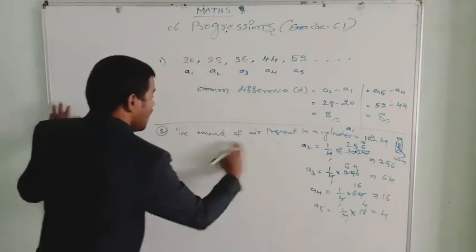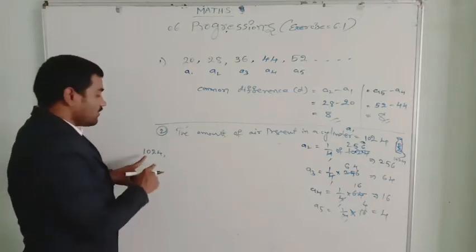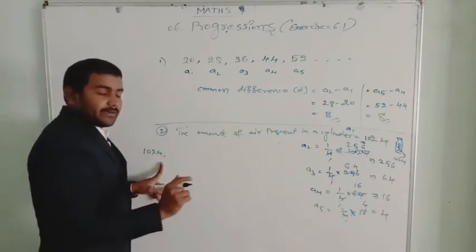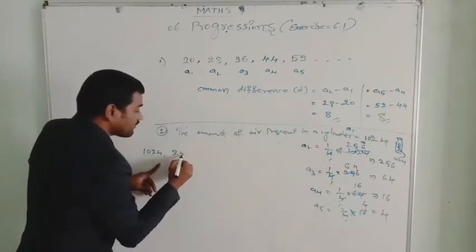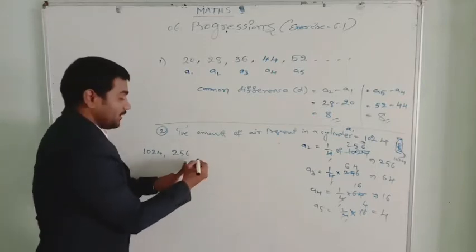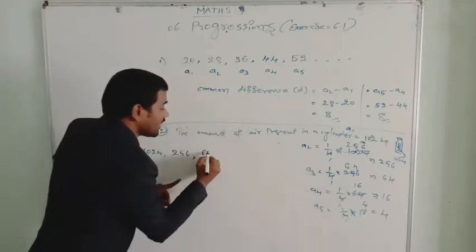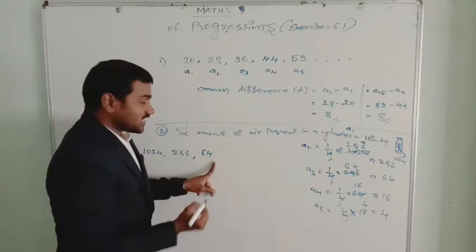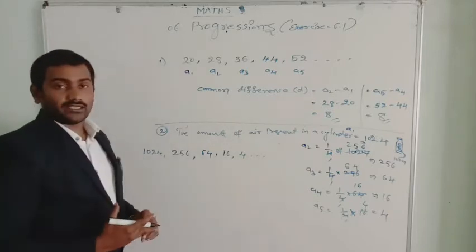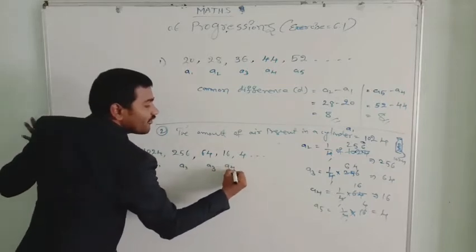Now the pattern we got is: first the completely filled cylinder has 1024 volume of air. When the vacuum is run the first time, 1/4 of the air goes off, so we got 256. From this again 1/4 goes off, so now 64 is present in the cylinder. Next, again 1/4 of this is 16, then 4. It goes down like that. So A1, A2, A3, A4, A5.